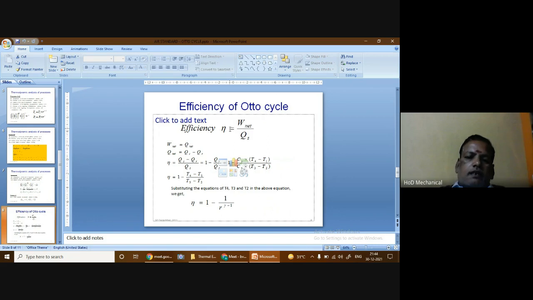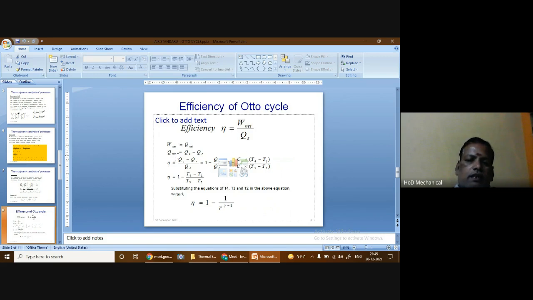Since here the system undergoes a cyclic process, from the first law of thermodynamics we know that the net work is equal to Q net. So using that relationship, I can write Q net. In this process the heat is supplied at constant volume during the process 2 to 3, and similarly the heat is rejected during the process 4 to 1.